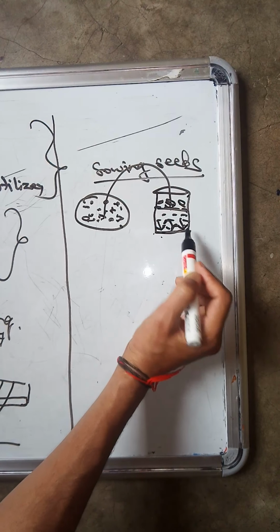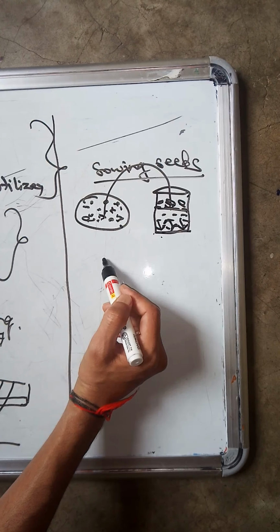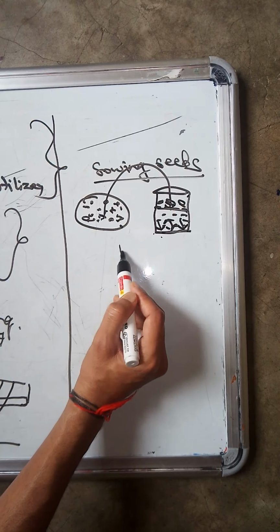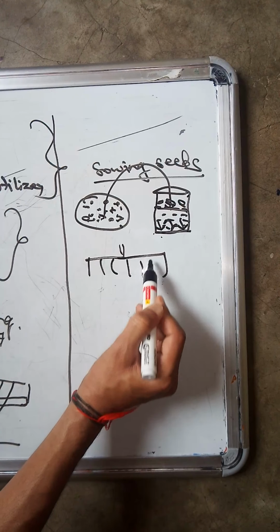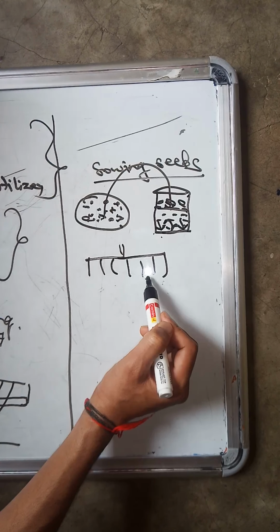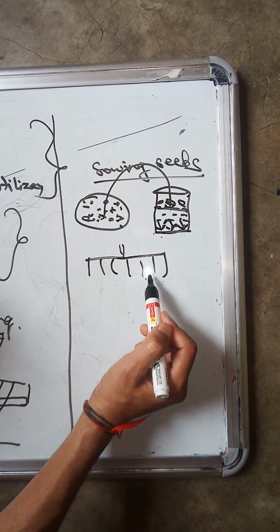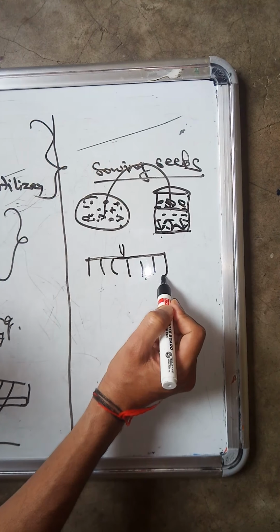Nowadays we are following sowing by using instruments like a tractor. By using a tractor we use big cultivators like this. This helps to sow the seeds at equal distance, uniformly and smoothly, and it protects the seeds from being picked up by birds.